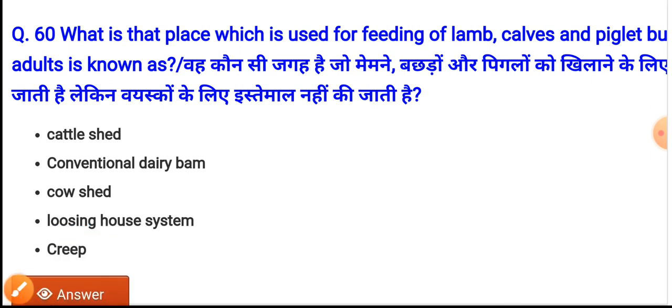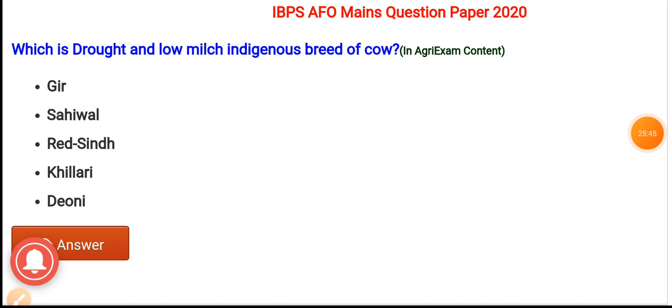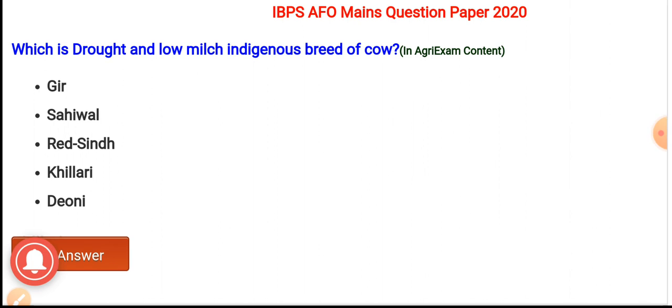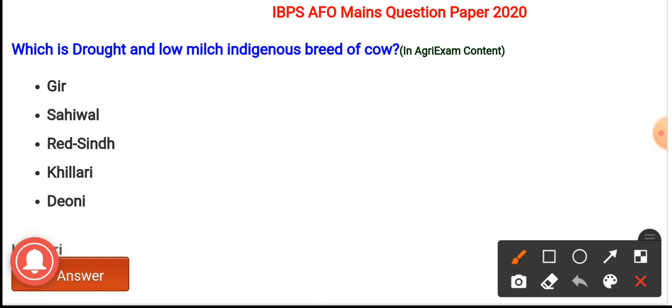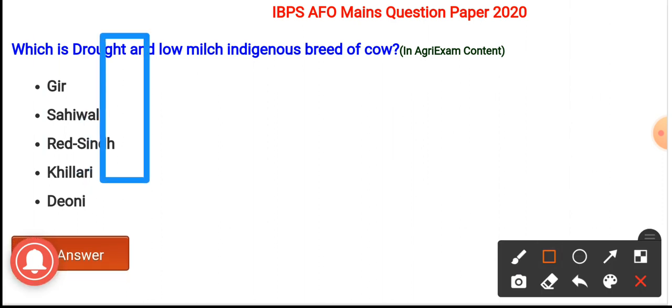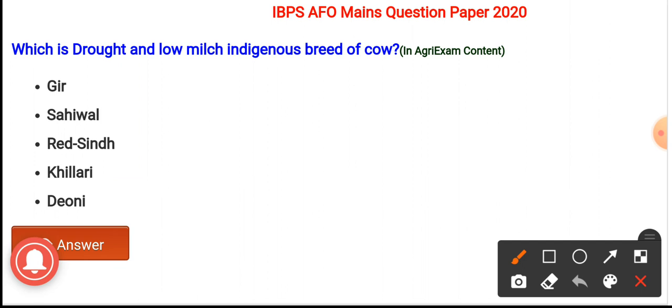Next question. Which is a draught and low milk indigenous breed of cow? The options are Gir, Sahiwal, Red Sindhi, Khillari, Deoni. And the correct option is Khillari. Option D is the correct answer. It is a draught and low milk indigenous breed of cow.